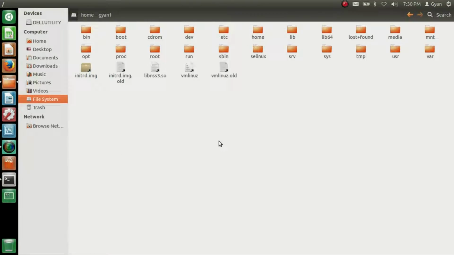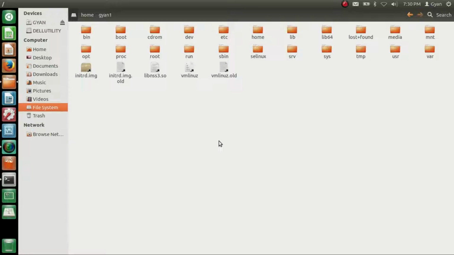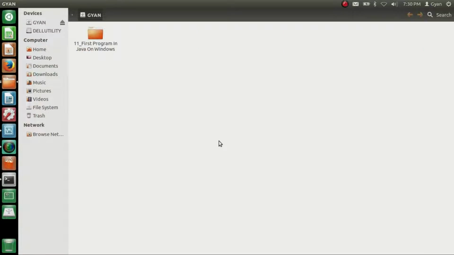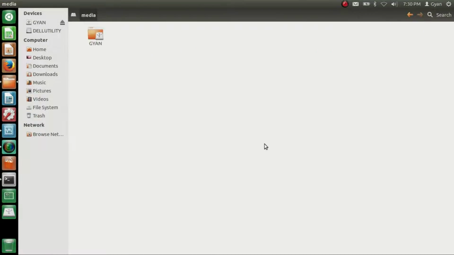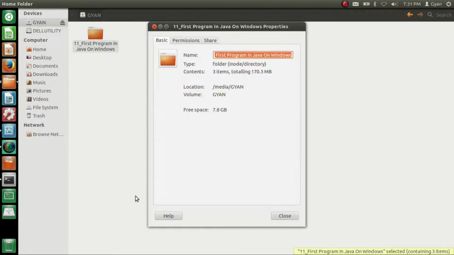When you plug in a pen drive in your system, let me plug in a pen drive. It gets mounted in the /media folder. Although it is showing that it has been mounted directly, you can cut it, go to media, and you can see our pen drive named Gyan has been mounted here. If you click on the properties, it shows that this directory is in /media/Gyan, which is actually our pen drive.